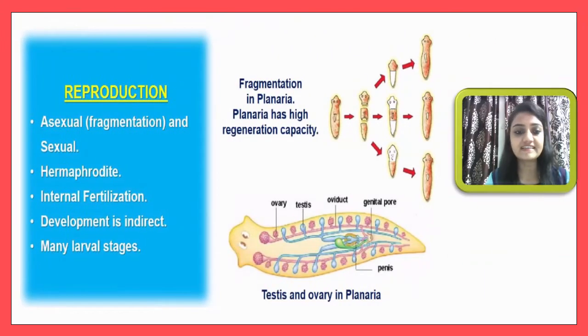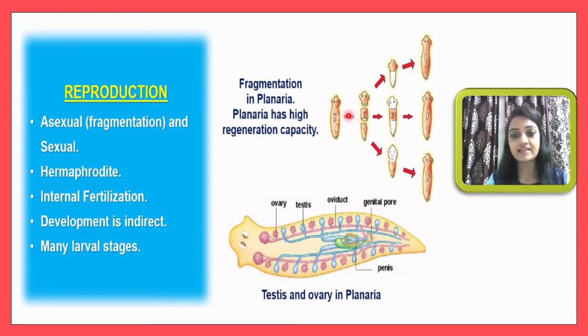Now let me discuss reproduction in this phylum. Here you will observe asexual reproduction, especially by fragmentation. You know very well what fragmentation is. This photograph shows a planaria, which shows the fragmentation method of reproduction, a kind of asexual reproduction. This is fragmentation in planaria. Planaria has a high regeneration capacity. If you cut this planaria into pieces, these parts will regenerate. They have the ability to regenerate their parts.